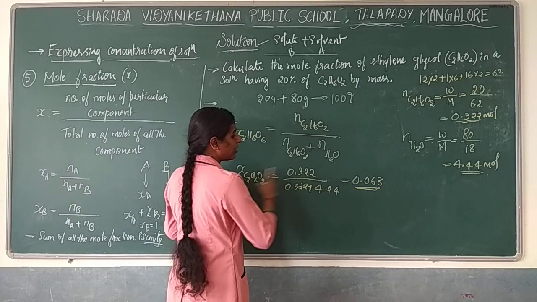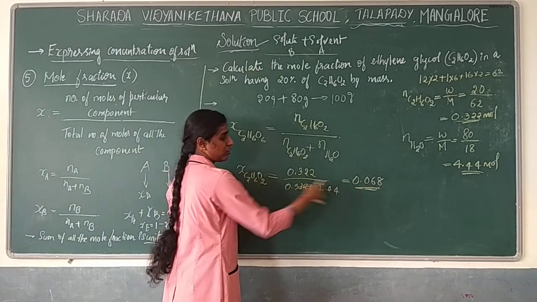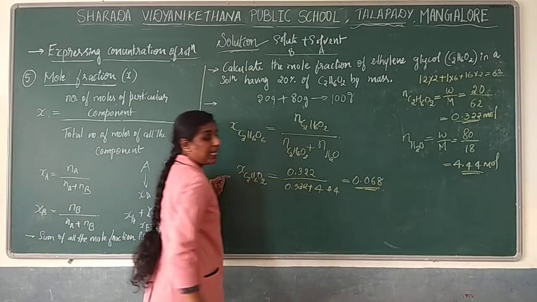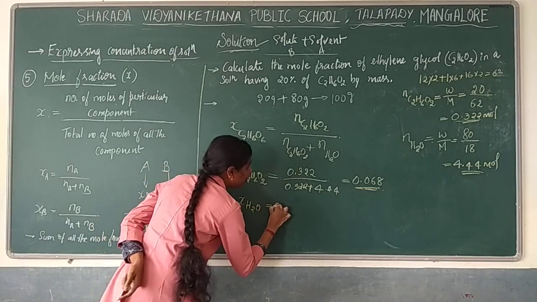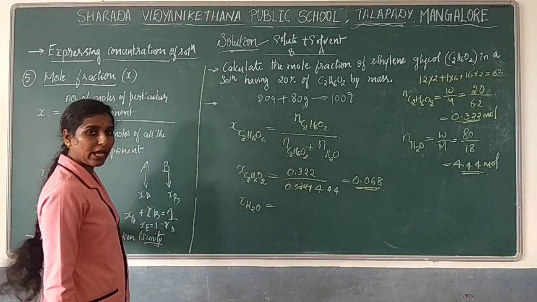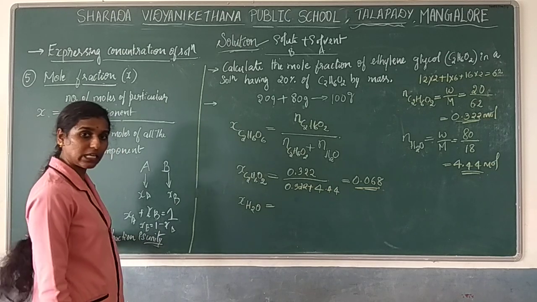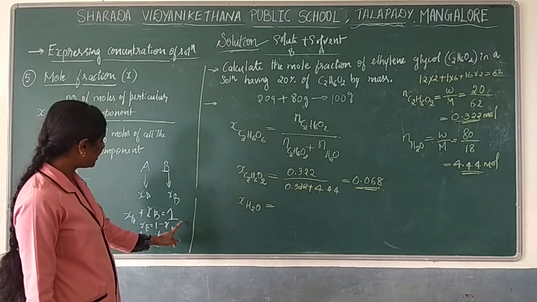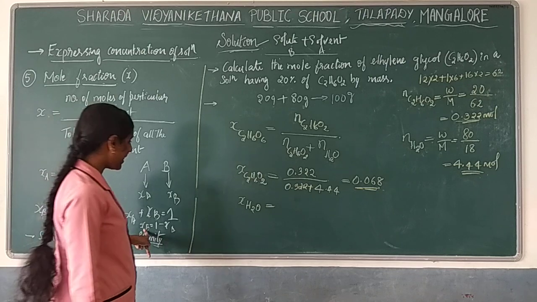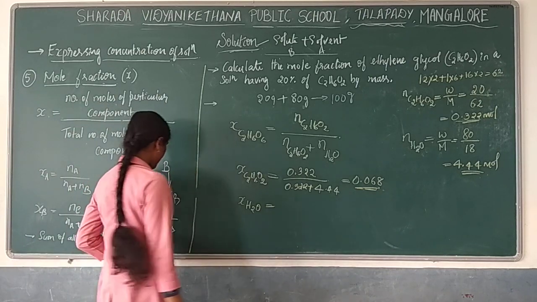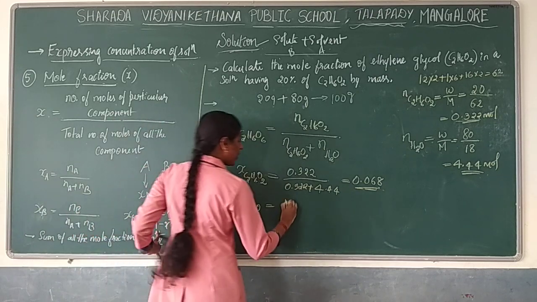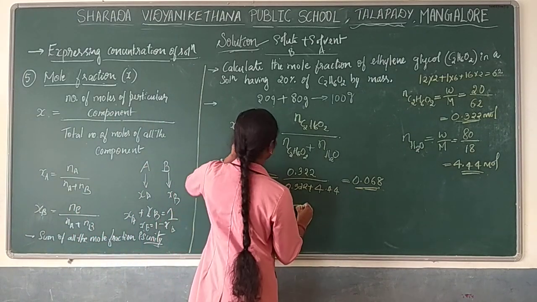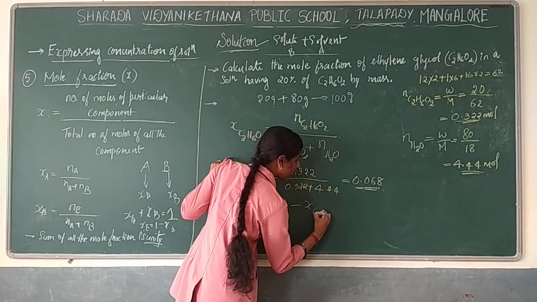So you have got the mole fraction of ethylene glycol as 0.068. Now the mole fraction of water you need to find. You can go with this formula, Nb divided by Na plus Nb, or else you can go with this formula also, where Xb, the mole fraction of water, is equal to 1 minus Xa, which is nothing but the mole fraction of ethylene glycol.